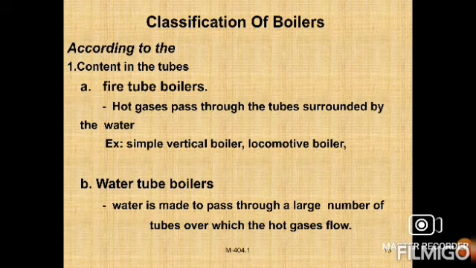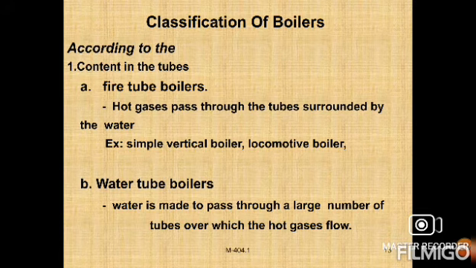Again, we have water tube boilers also. In water tube boilers, water is made to pass through a large number of tubes covered by the hot gas flow. Most modern boilers are built as water tube boilers. Presently we are producing water tube boilers maximally. The best examples are the Babcock and Wilcox boiler, the Stirling boiler and the Yarrow boiler. These three are the best examples for producing steam.